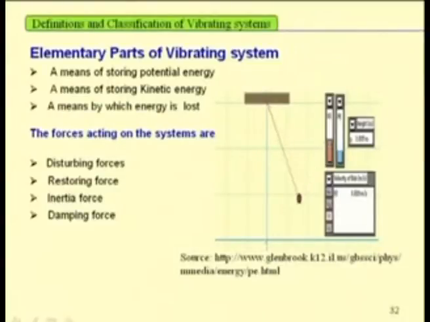At this point the body has all potential energy, this potential energy is reduced, and all potential energy is converted to kinetic energy. So, velocity is very high.